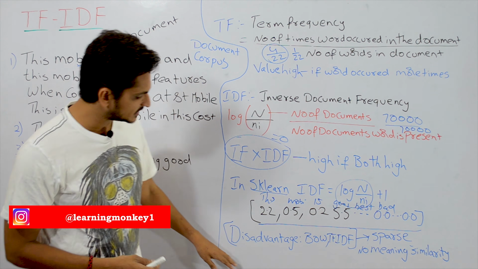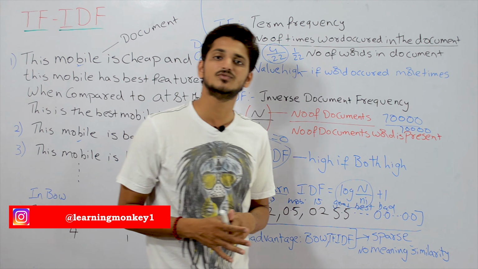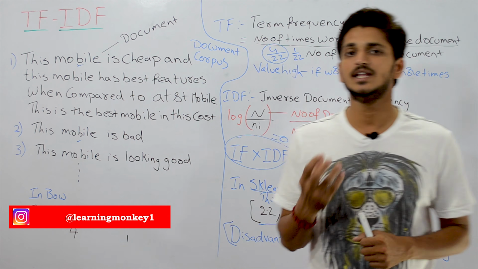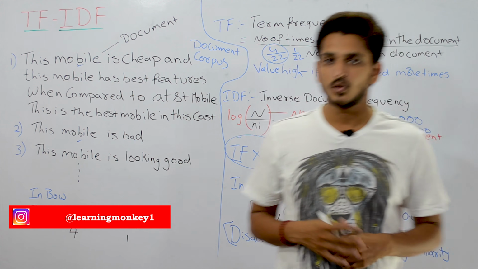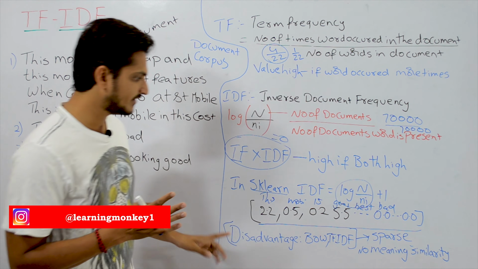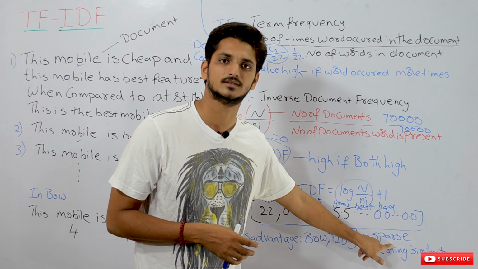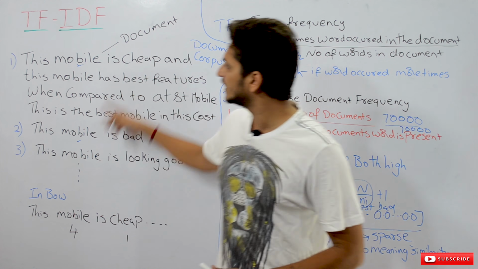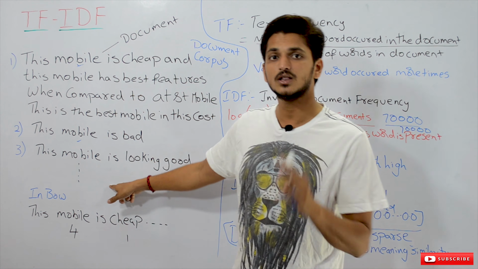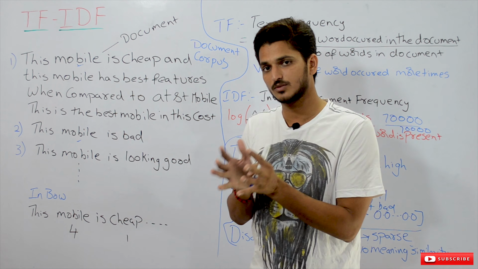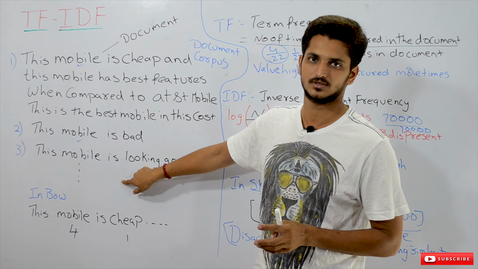Now we have to discuss the disadvantages of bag of words and TF-IDF. Both techniques have a disadvantage called sparsity, the sparse matrix. Because in the document corpus, we are considering all the different words that are present in the document corpus.